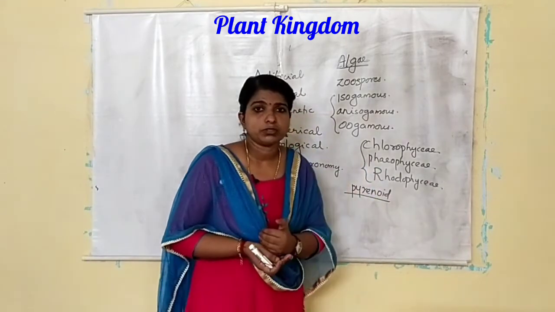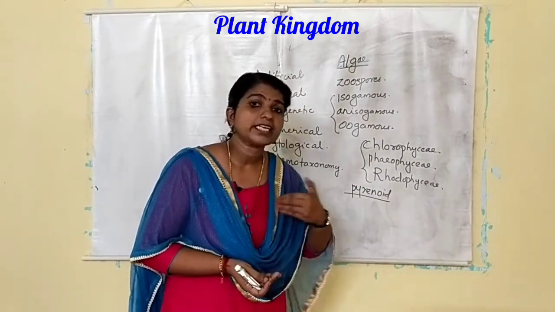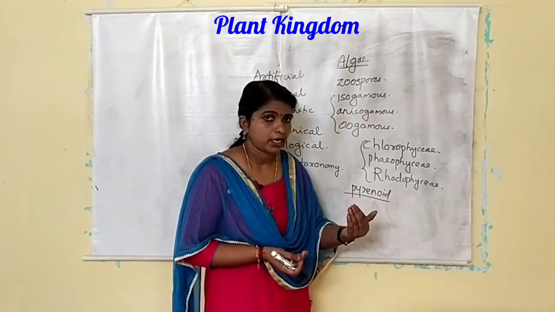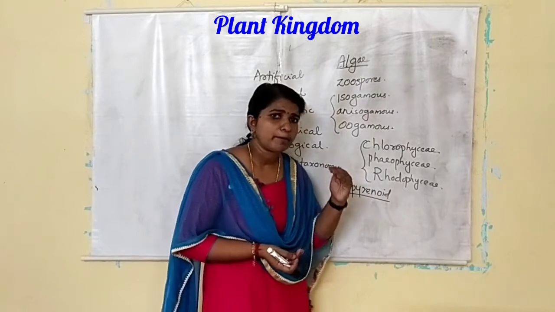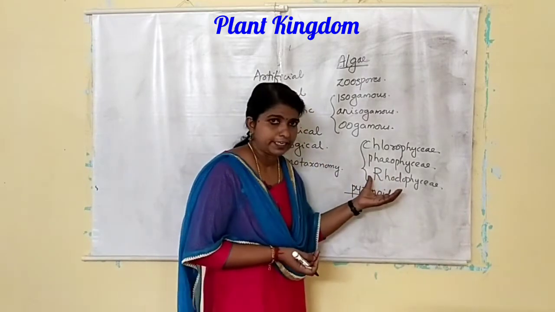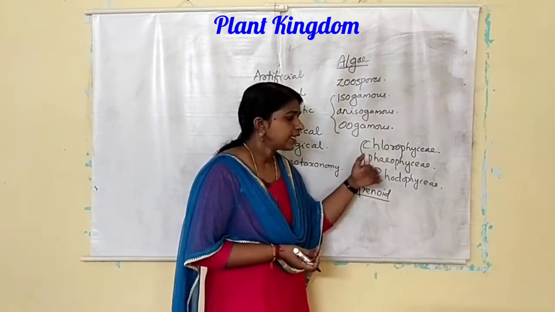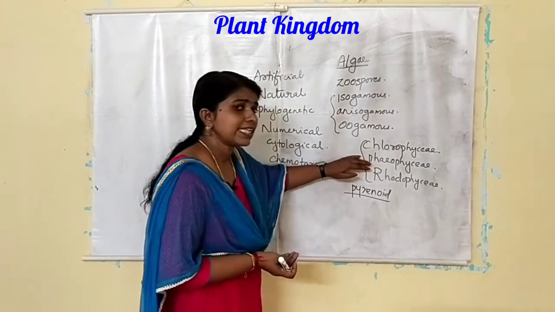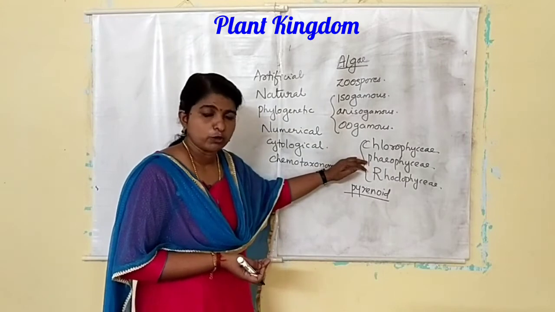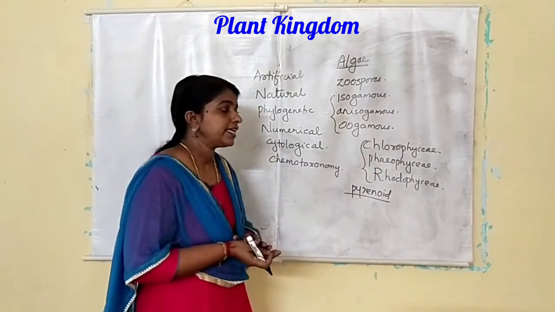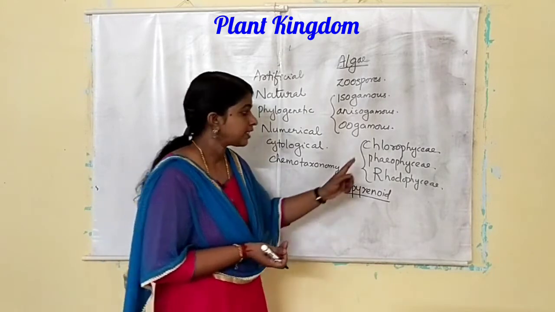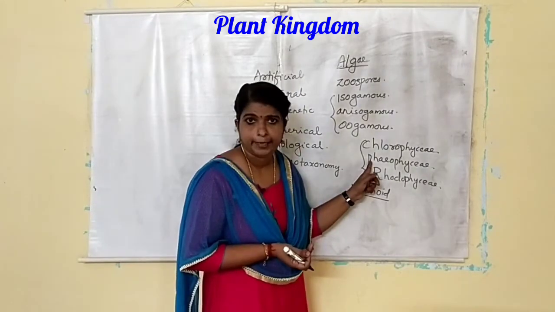In addition to that, xanthophyll and carotene are also present. Okay, and depending upon the amount of xanthophylls, fucoxanthin, the color may vary. And here the cell wall is made up of cellulose and it is covered by a gelatinous sheath called algin, that is present in Phaeophyceae.